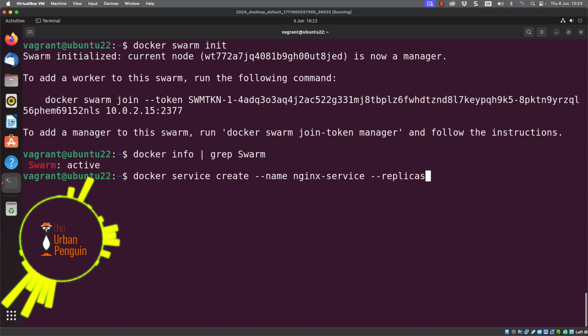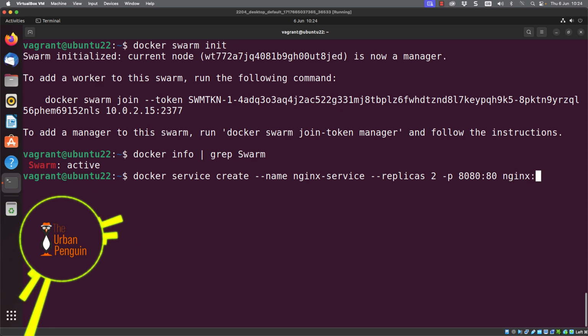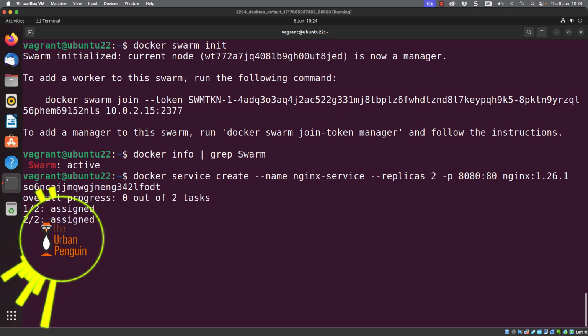Now, ideally, these would be on different worker nodes, but even on our single system, we'll be able to show that we can keep our website up and running during the update. And we're going to map port 8080 on our host through to port 80 in the container. And we're going to use the Nginx image with the tag of 1.26.1. I'm deliberately using an older version so we can look at upgrading it to the latest version.